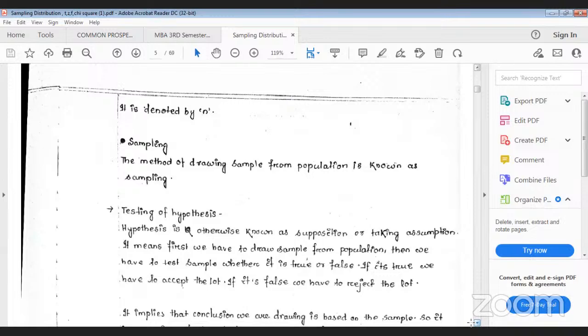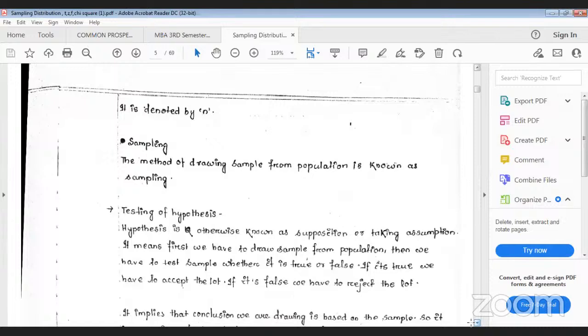I'll make you understand. This is one long question. So first, whatever is there in your material, I will discuss. Then whatever is left and is there in your syllabus, I will discuss one by one. And for that also, I will send you the material. Sampling: what are the different methods of sampling? One by one, I'll make you understand.